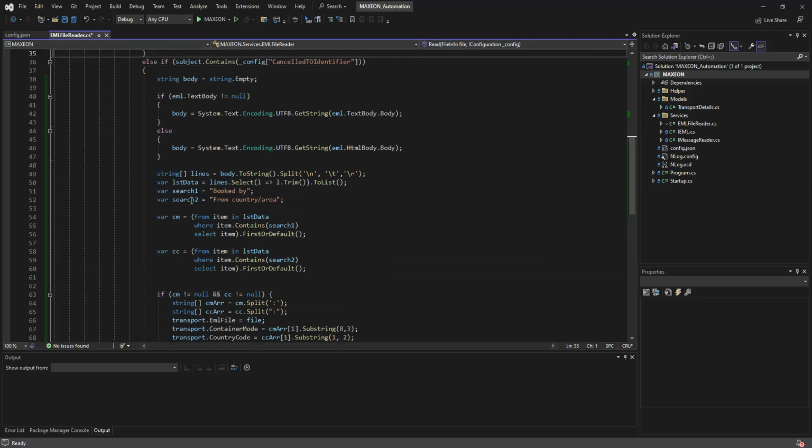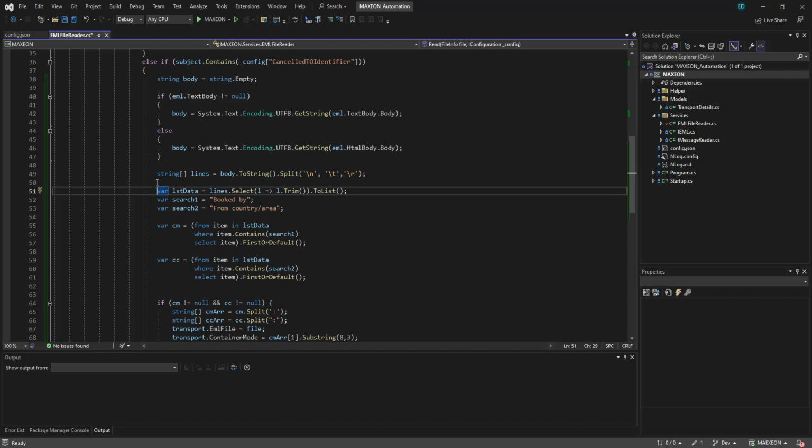You cannot even convert this to list data. You can just use the array. By that you are able to select the line and read the lines line by line. You can even loop it and search. But I put it into a list so I can have the link queue here.